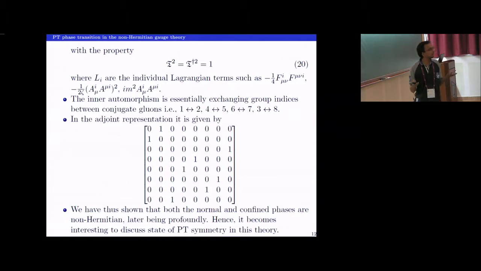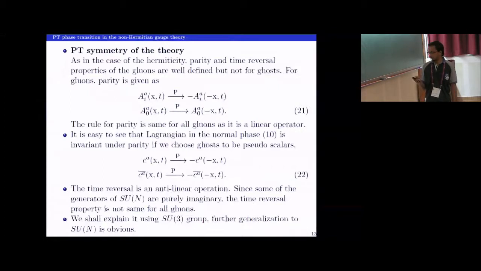So it now becomes interesting to study the state of PT symmetry in this theory. Parity for gluons is defined like this: space components get the minus sign, the zero component does not transform. For the Lagrangian in the normal phase, equation 10, if I take the ghost property to be pseudo-scalars, it is P invariant. It preserves the parity symmetry.